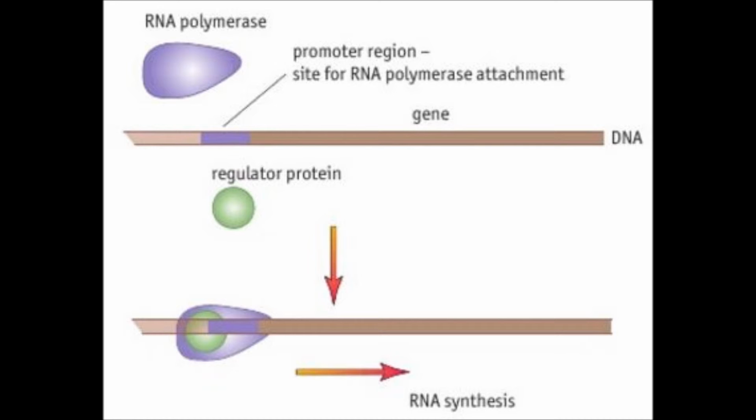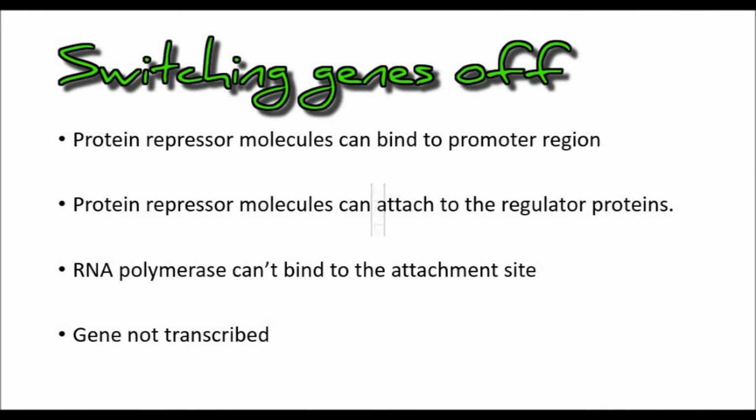RNA polymerase must bind to a section of the DNA adjacent to the gene to be transcribed, which is known as the promoter region. The gene remains inactive unless the enzyme attaches to the promoter region successfully. Only when the enzyme has attached to the DNA will transcription proceed. Also, the attachment of a regulator protein is usually required to start transcription too.